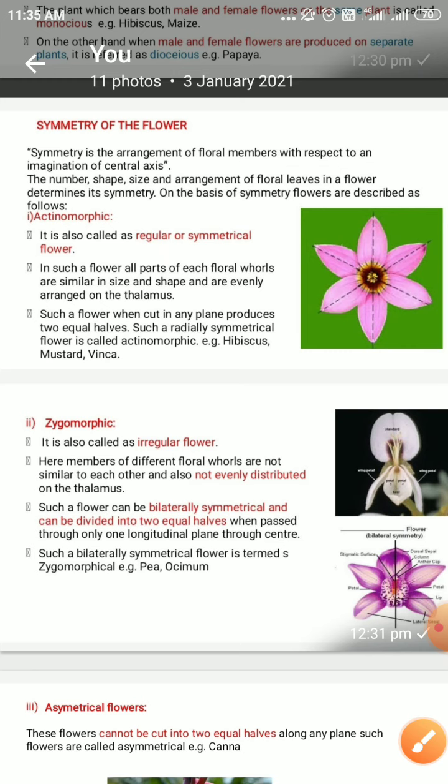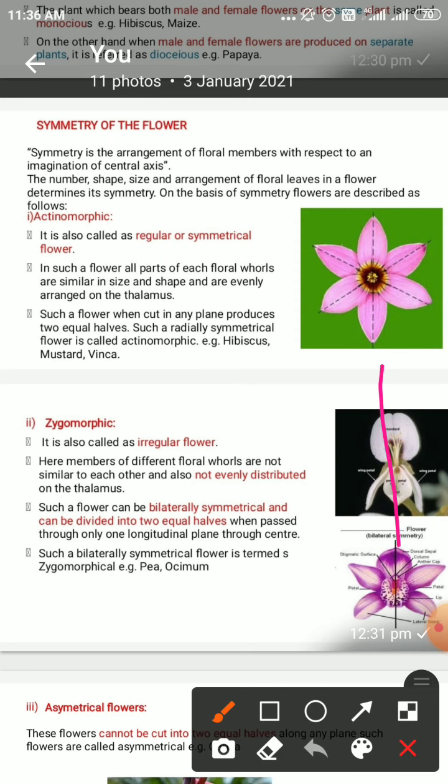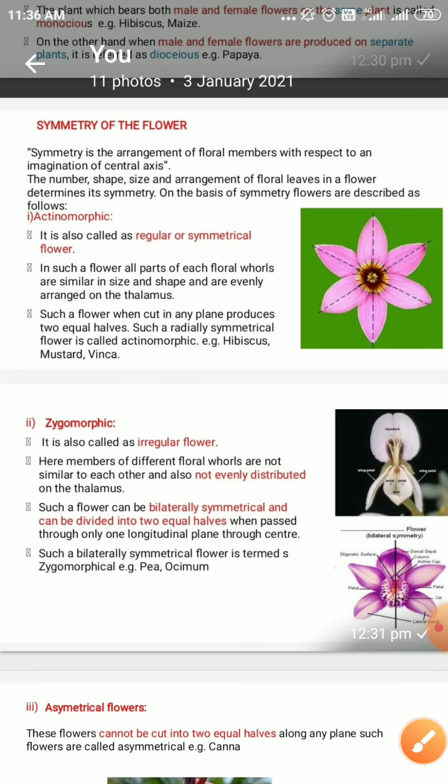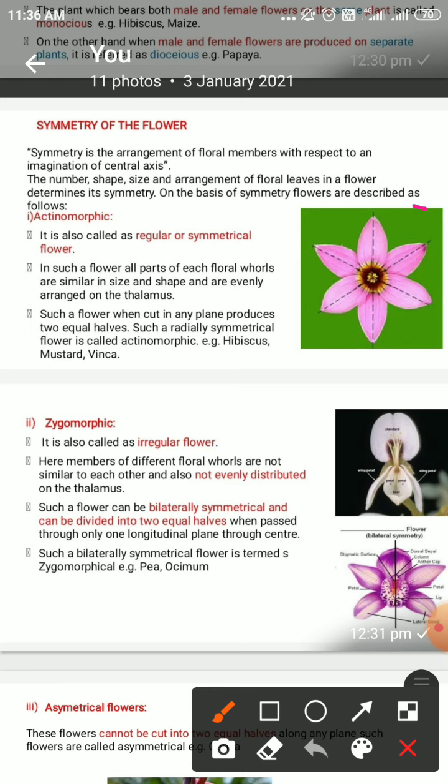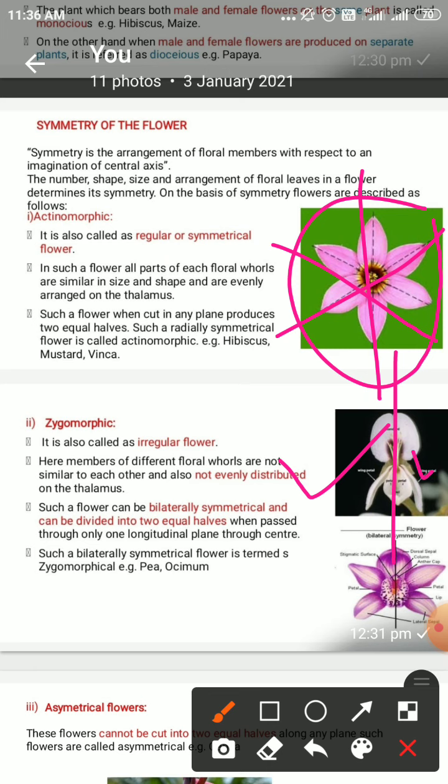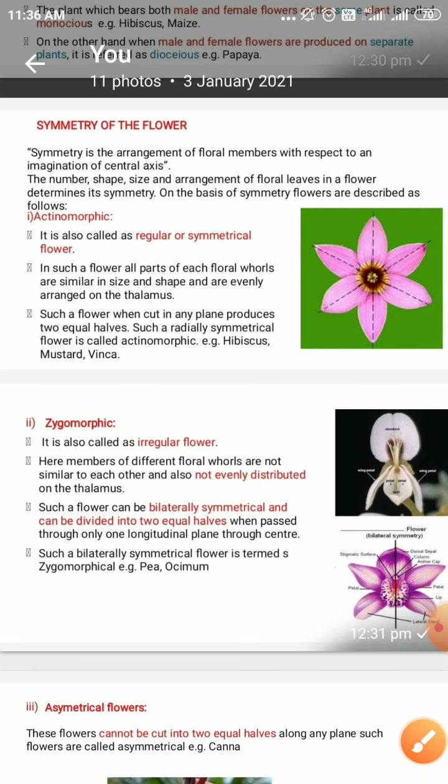So this is a division allowing us to divide the flower into two equal parts by only one vertical division, for example, like this. We can make two equal parts. So this is the difference between the actinomorphic flower and the zygomorphic flower. The actinomorphic flower allows us to divide into many equal parts, whereas the zygomorphic flower allows us to divide only to form two equal parts. So this is the difference between the two.